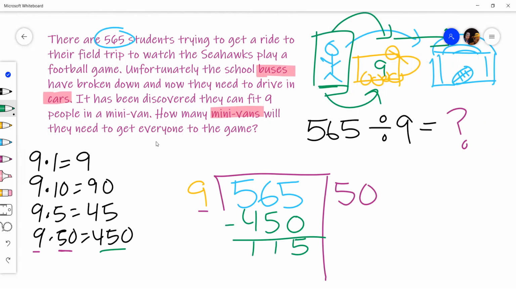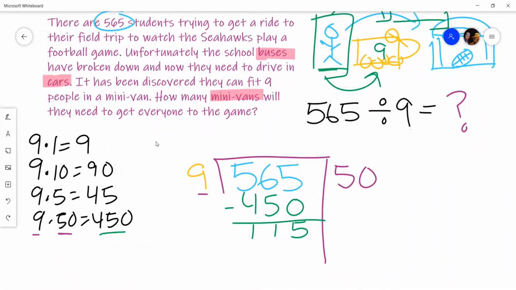So that leaves me with 115 people left. I have to move up a little bit so we have some space. I think I'm going to need to keep going. Okay, so let's look at our next group. Let's see, we have 100. Oh, well, here, a group of 90 would be good. So that'd be a group of 10. So I'm going to put a group of 10 up here.